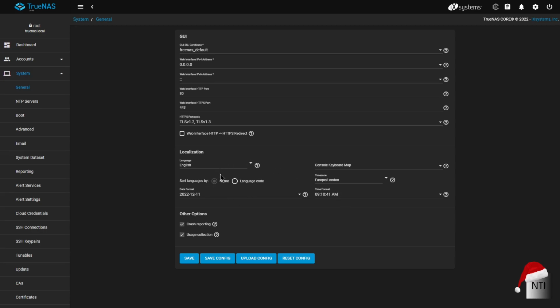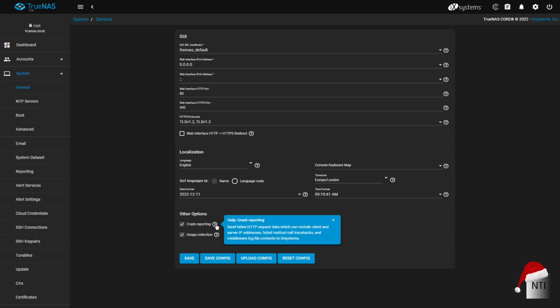We can also change our language codes by name or by language code. So we can have either English or maybe GB or AF, as you can see there. And we could just sort it by its actual name. And here are our extra options, which is crash reporting.